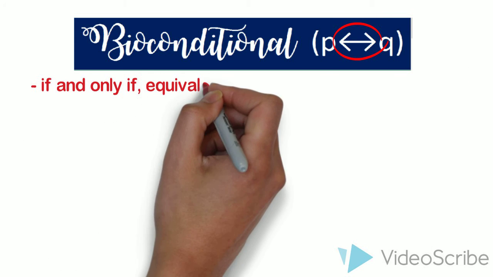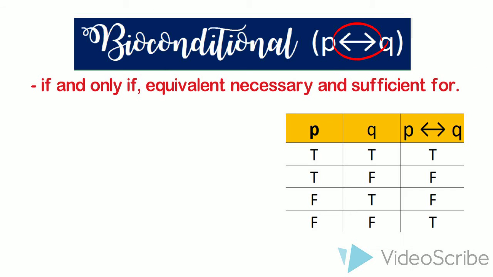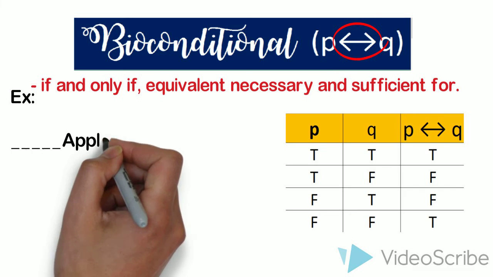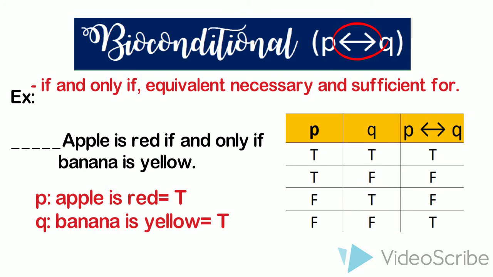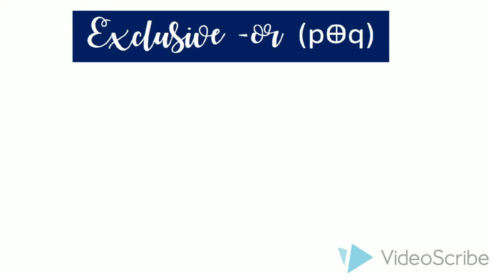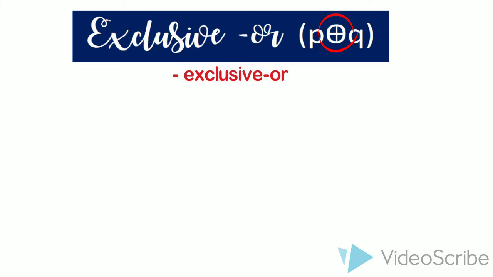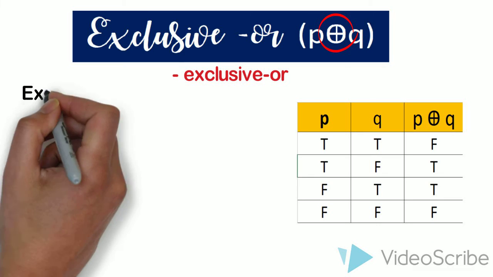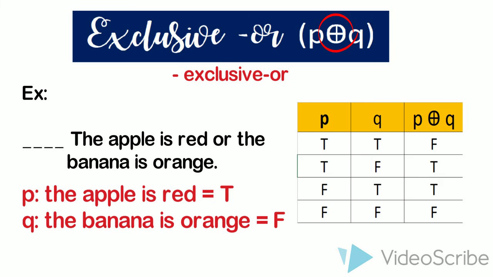The fourth one is conditional. It uses if, then, implies, only if, therefore, stronger than, sufficient condition for, follows whenever, is weaker than, is a necessary condition for. For example, if apple is red, then banana is yellow. The hypothesis is the apple is red. The statement is true. The conclusion is banana is yellow. The statement is true. So P, therefore Q is equal to true.